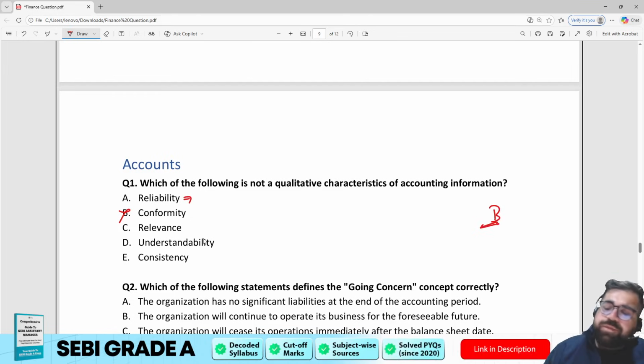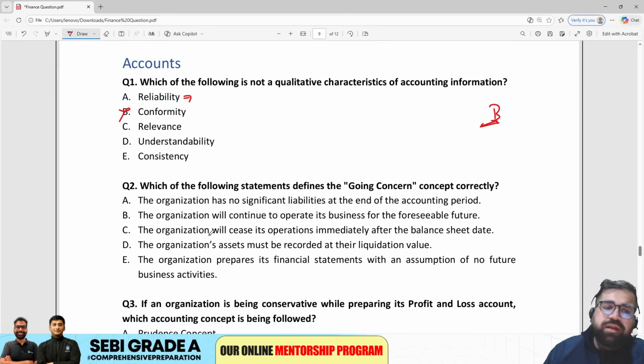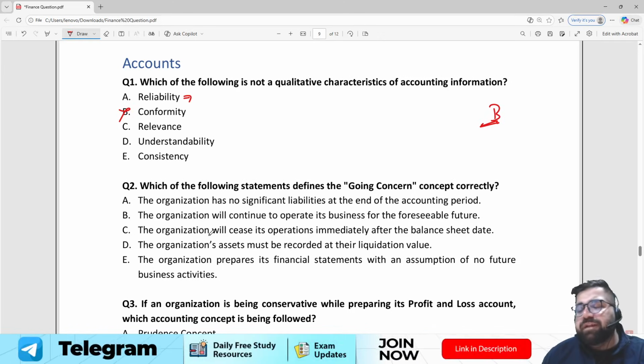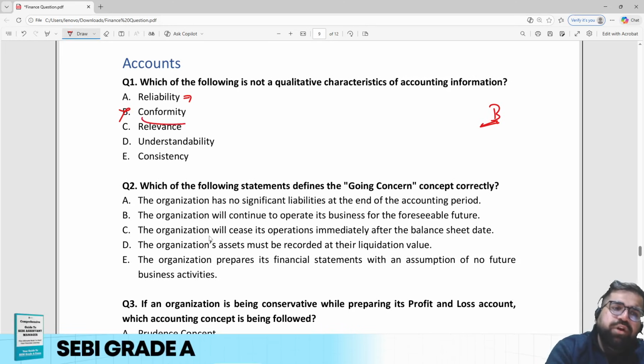Reliability means making information which is error free. Relevance: it should be relevant to the current time period. Understandability basically means that the information which you are supplying should be easy to understand. And consistency means using the same information or principles over and over again throughout the time period. Conformity is not there, so my answer will be option number B.